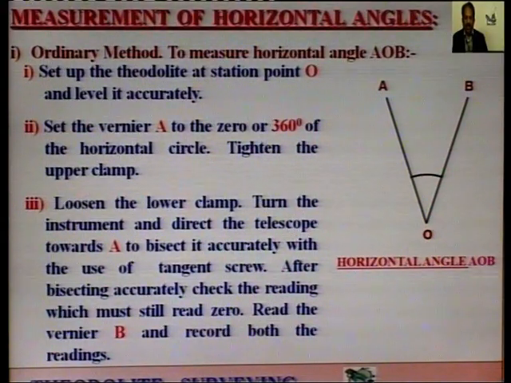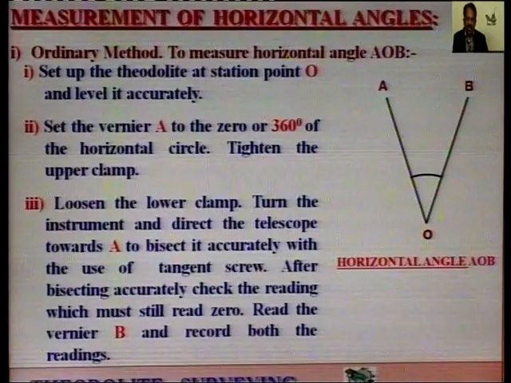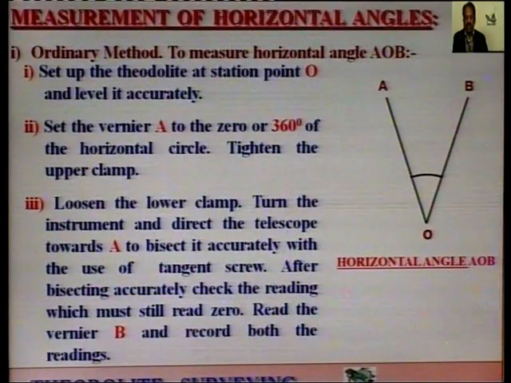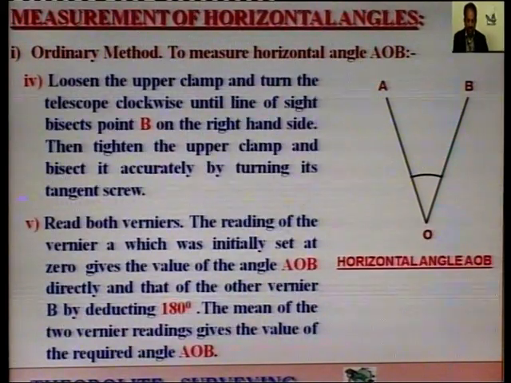Tighten the upper clamp. Loosen the lower clamp. Turn the instrument and direct the telescope towards A, and the reading should be 0 at this time. After bisecting accurately, check the reading must still read 0. If it does not read 0, make it 0. Read the vernier B and record both the readings. That is, we will have to read the vernier B also and record both the readings.